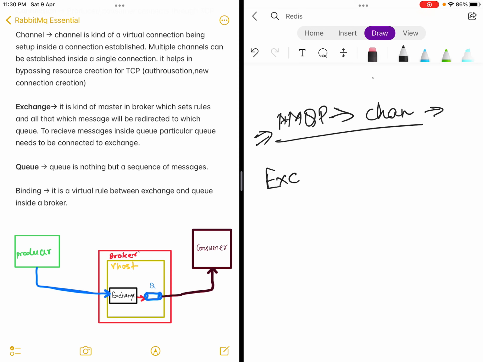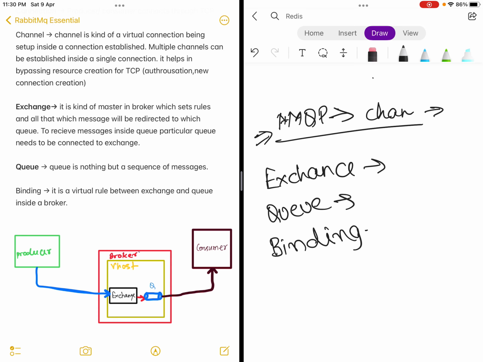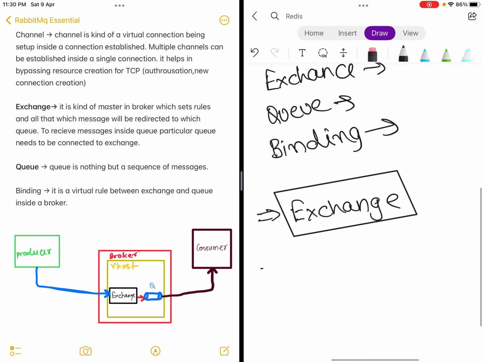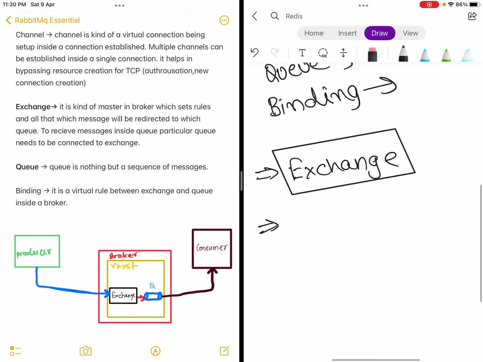One, we will be discussing what an exchange is in RabbitMQ, then we will be discussing what a queue is, and another thing we will be discussing is bindings. So exchange is a kind of mastermind for RabbitMQ, and it deals with everything. As we all know, RabbitMQ is a kind of intelligent broker.